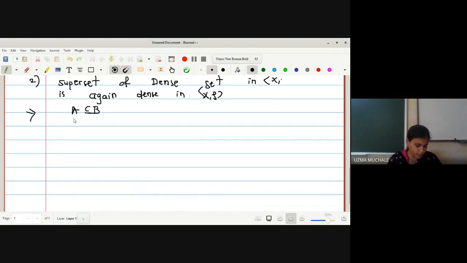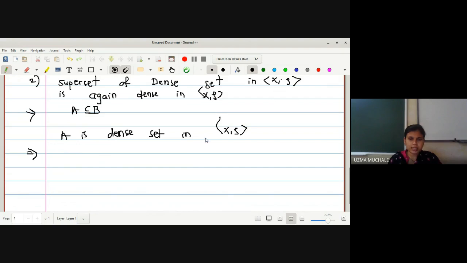So what is given to us initially? We have been provided that A is dense. What is our aim? We have to prove that a superset of a dense set in X is again a dense set in X, right? So let me prove this one.